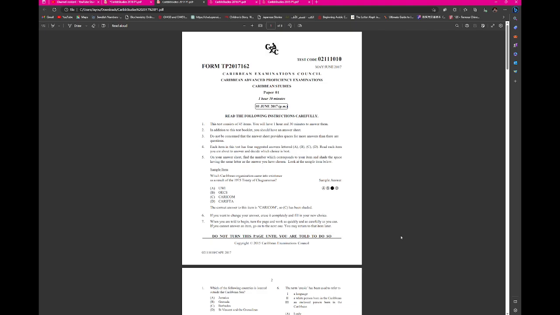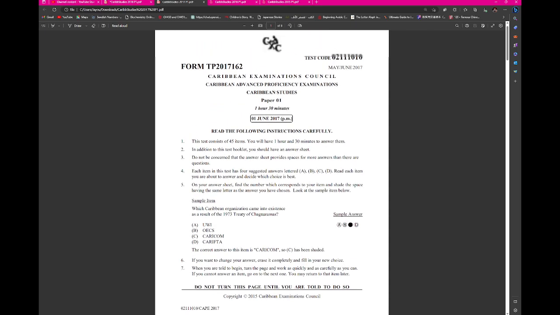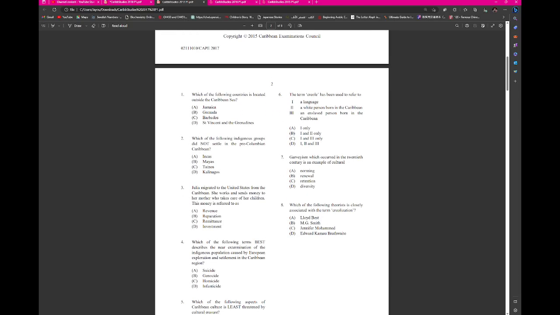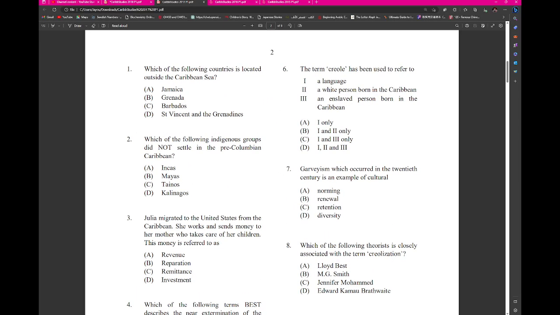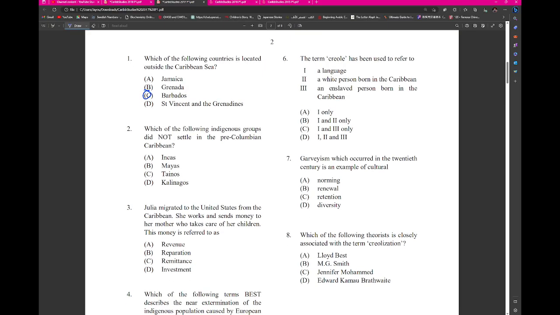Let's have a look at the 2017 Caribbean Studies paper 1. Which of the following countries is located outside the Caribbean Sea? This would be Barbados. Which of the following indigenous groups did not settle in the pre-Columbian Caribbean? This would be the Incas.